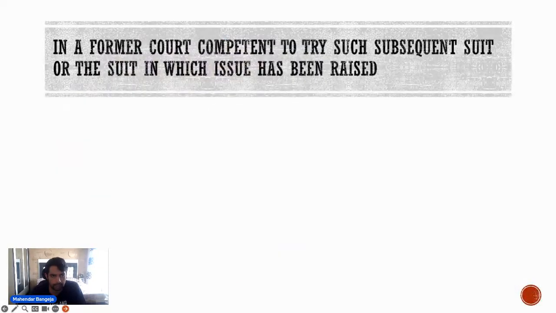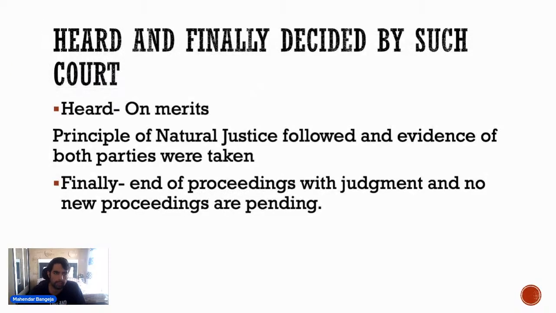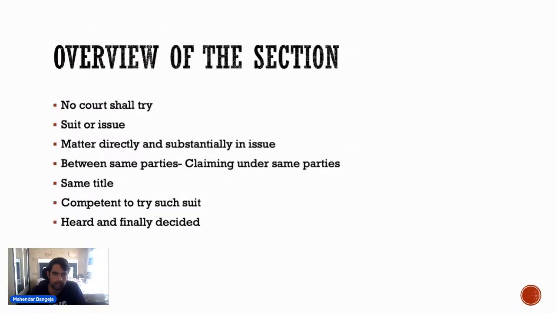They should be litigating under same title, and the former court should be competent to try such subsequent suit. जो former court है, it should be competent to try such subsequent suit, and the matter should be heard and finally decided. And lastly, पहला है कि matters directly and substantially in issue should be same in both the suits. It should be between same parties. Title should be same. The court should be competent to try such a suit, and the matter should be heard and finally decided. अगर ये सारी चीज़ें हैं then automatically res judicata will apply.